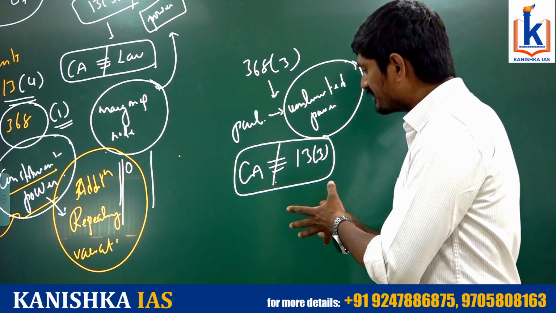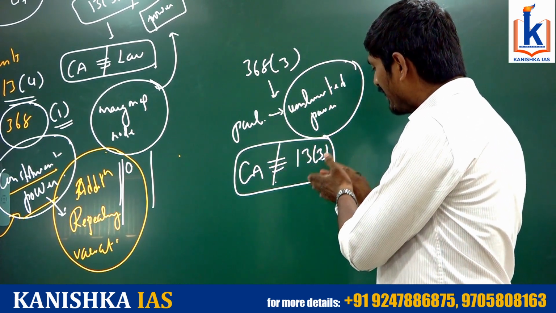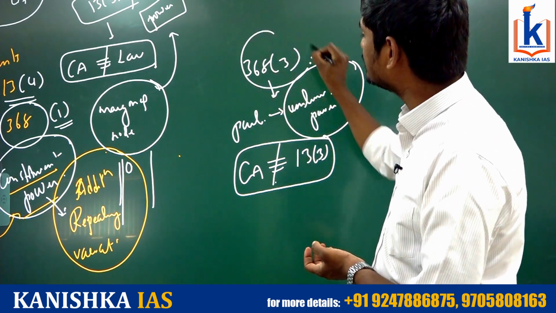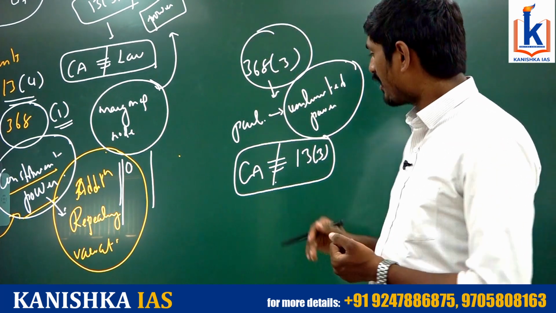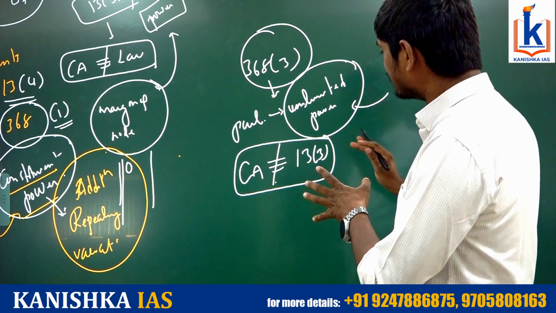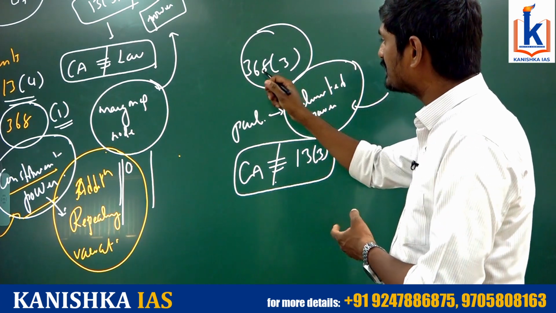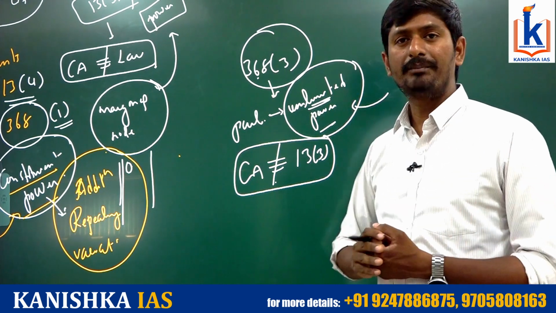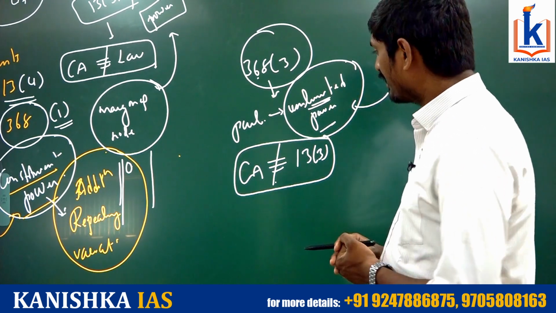Okay, so Constitution Amendment does not fall under the meaning of Article 13 of the Constitution. So that was reiterated under Article 368 Clause 3 of the Constitution. Of course, this unlimited power is not added explicitly, but the very meaning of Article 368 gives an impression that Parliament has unlimited power to amend the Constitution, right?